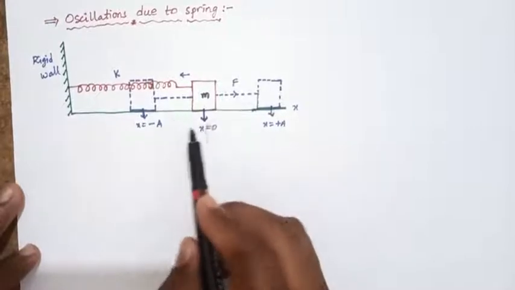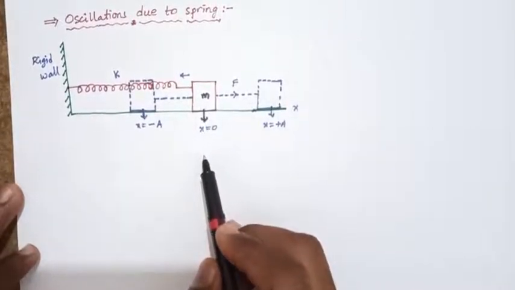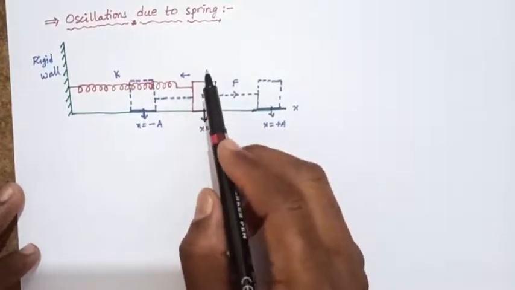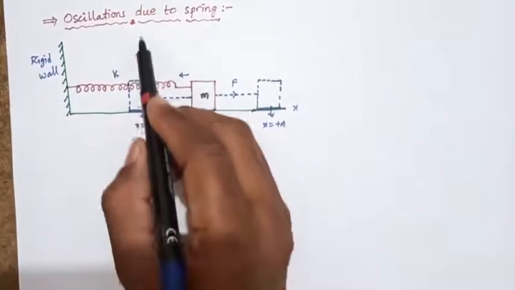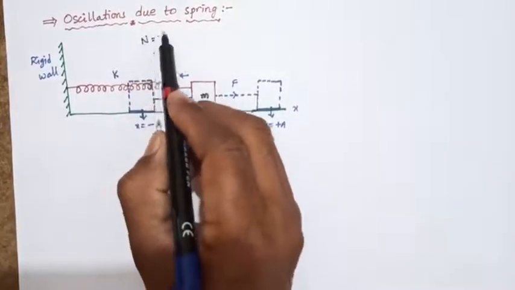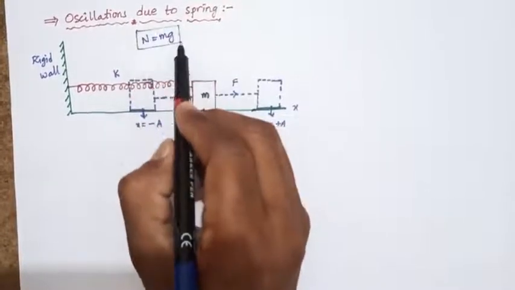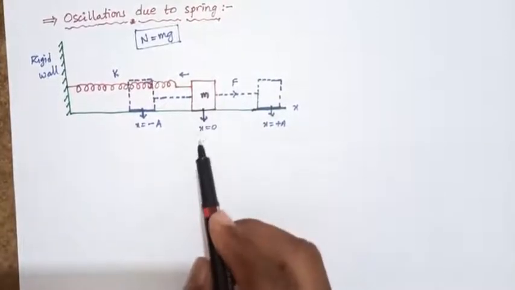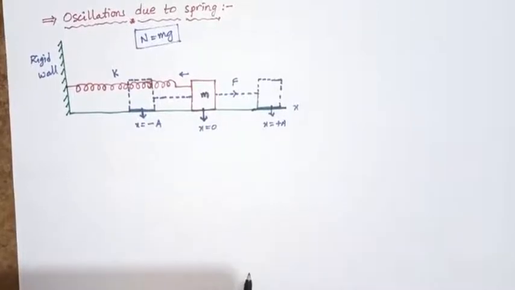At the equilibrium position, the gravitational force downward is equal and opposite to the normal reaction, that is N equals mg. At the equilibrium position the displacement x equals 0.